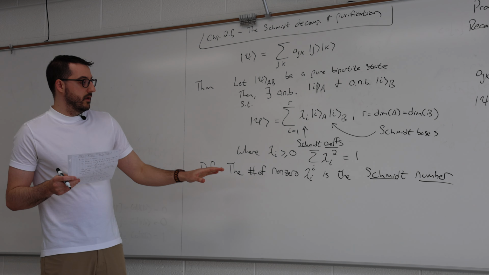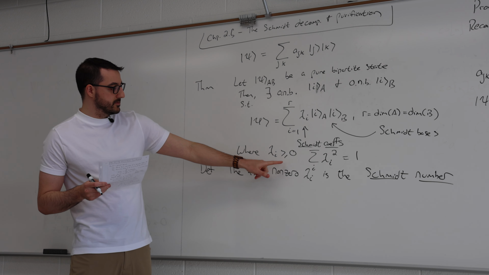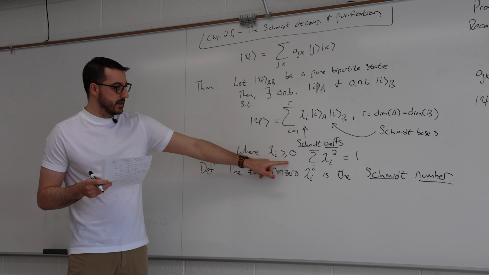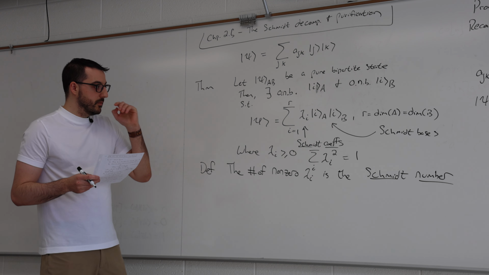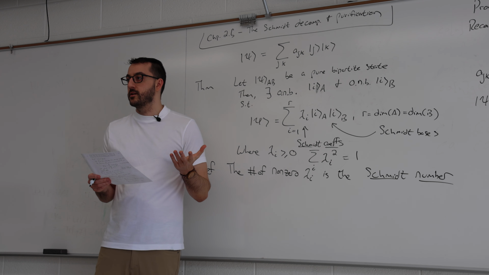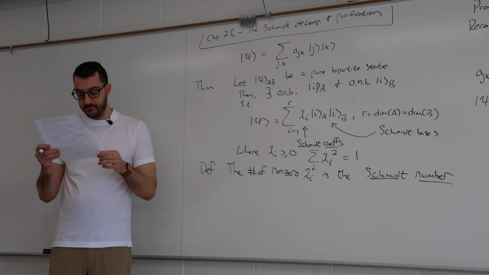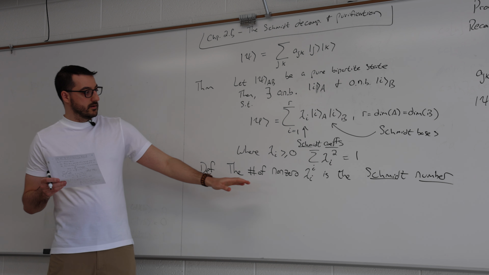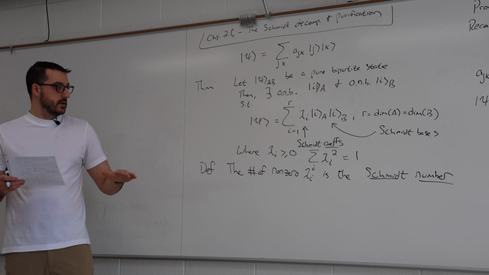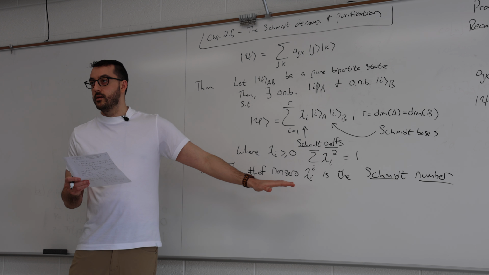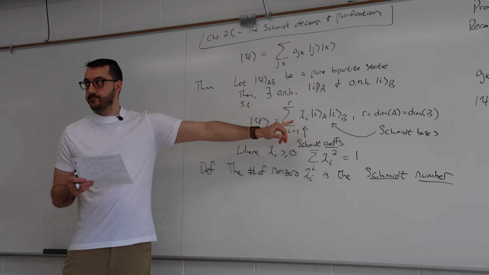So remember, the singular values, which are exactly the Schmidt coefficients, are always going to be non-negative, but they can be 0. And so the more non-zero Schmidt coefficients that you have, the more entangled the state is going to be. Higher Schmidt number is more entangled. Lower Schmidt number is less entangled. If the Schmidt number is 1, there's only one non-zero lambda I in this expression.